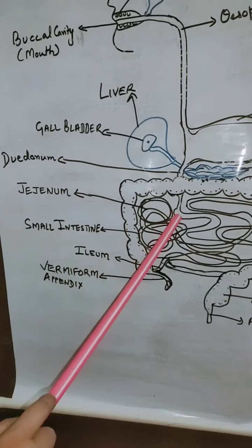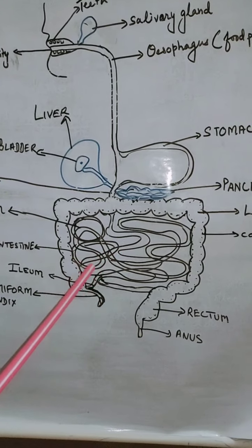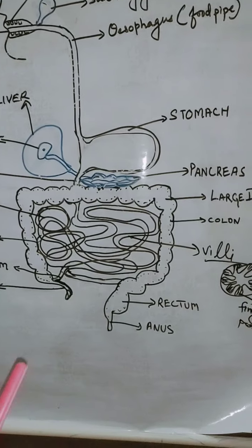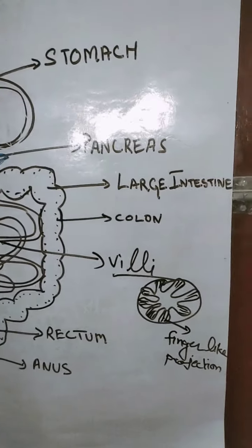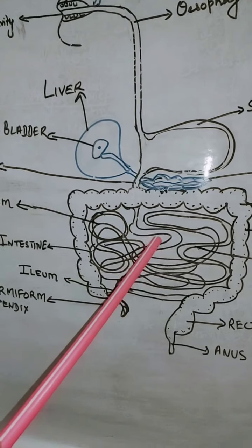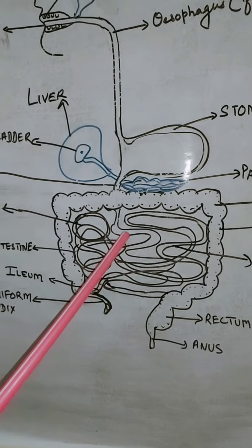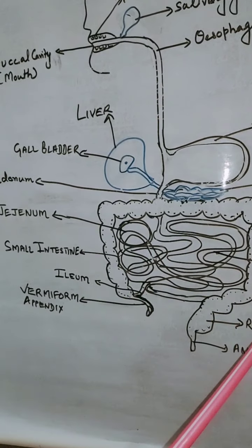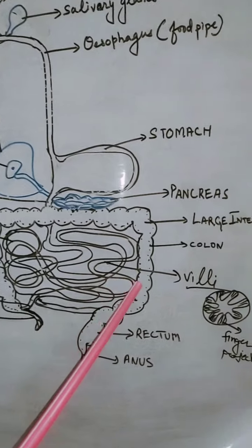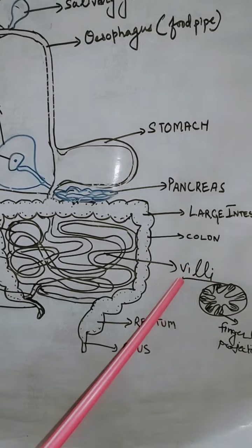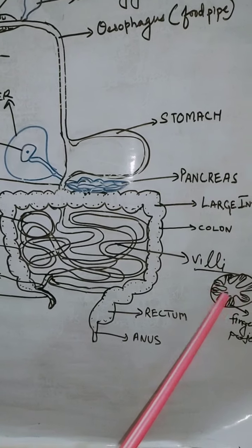Which part? Jejunum. After complete digestion of food occurs in the duodenum part of the small intestine, the digested food moves into the jejunum, where the absorption of food takes place. The small intestine is made up of finger-like projections called villi. Why are these finger-like projections there?